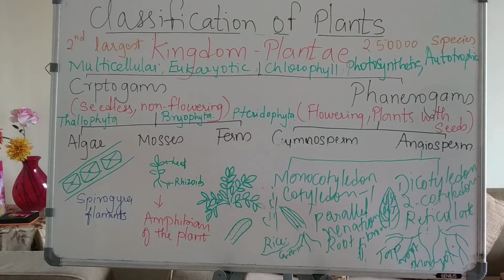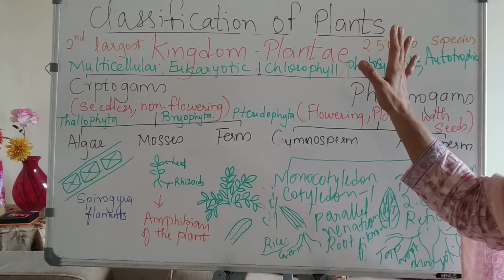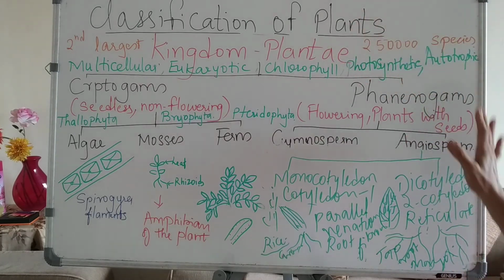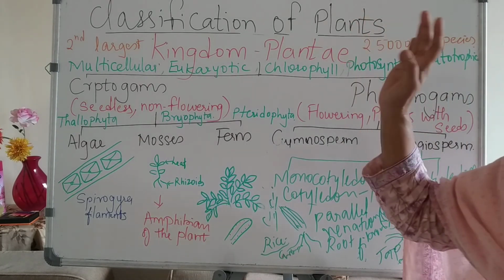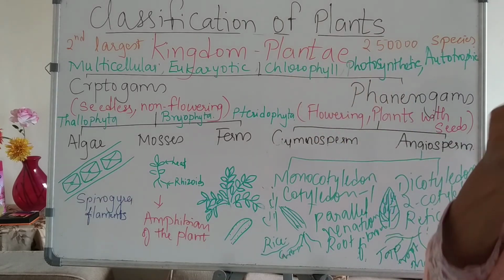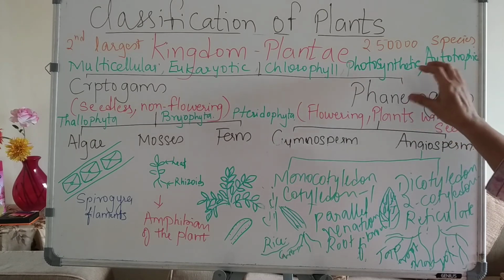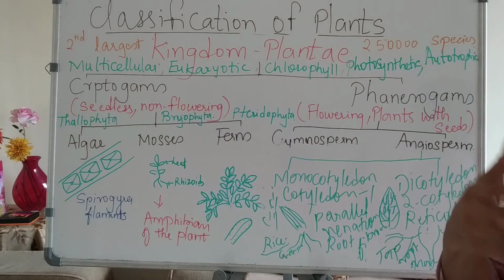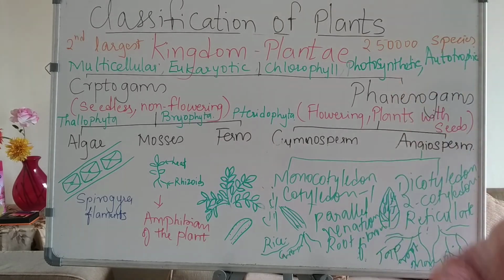So it leads to the highest developed plant on this earth, that is dicotyledon. So this is the basic classification of plant. And it is very simple. Some names you might find difficult, but try to understand the concept and memorize the names of this division so that it becomes easy for you to understand the classification further.